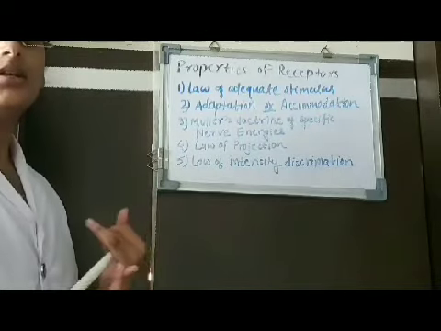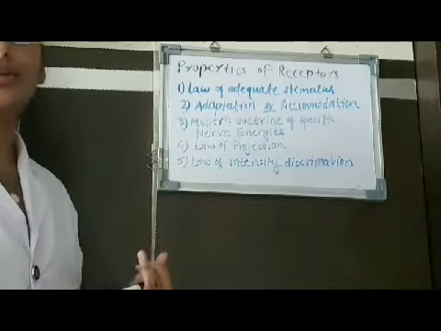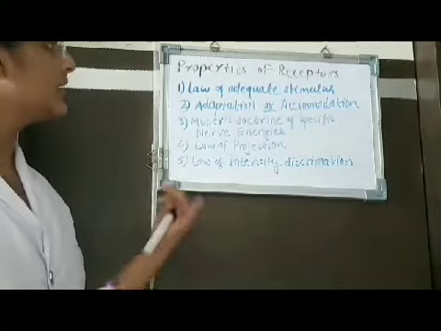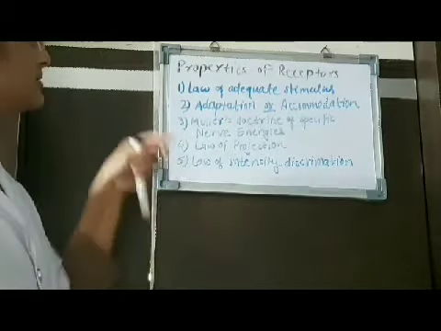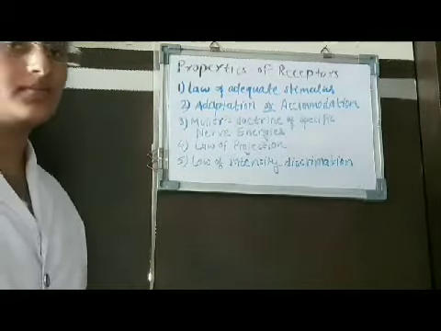So, this was all about the receptors. We learned about the classification, introduction, definition, ionic and electrical events taking place in receptors, and finally the properties of receptors. Thank you.